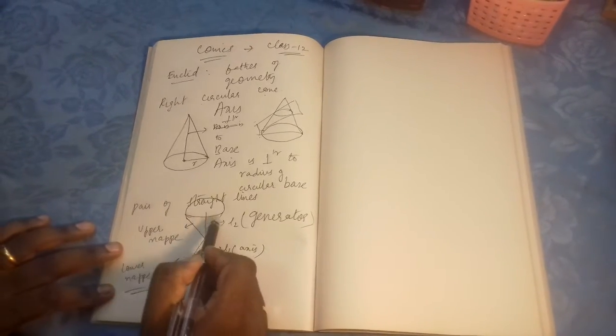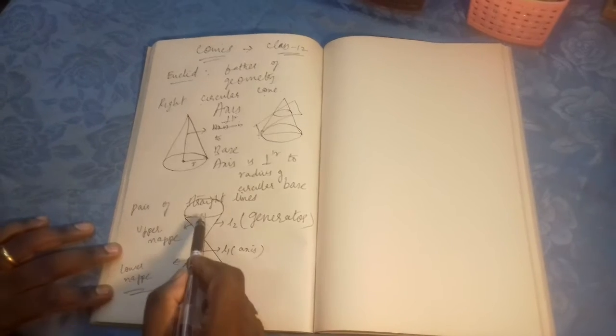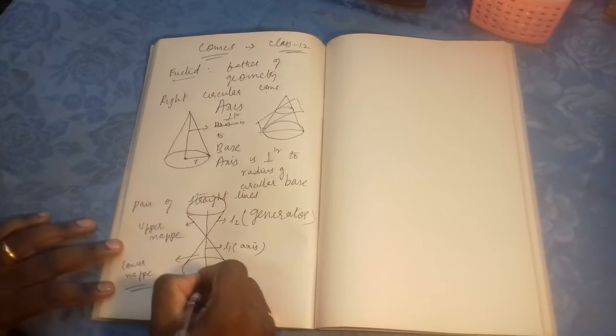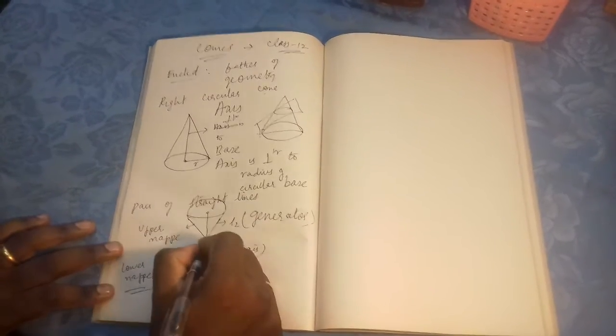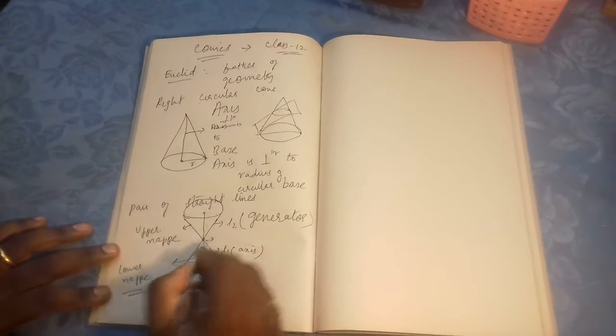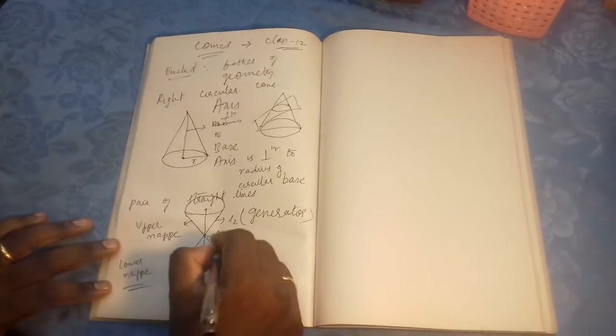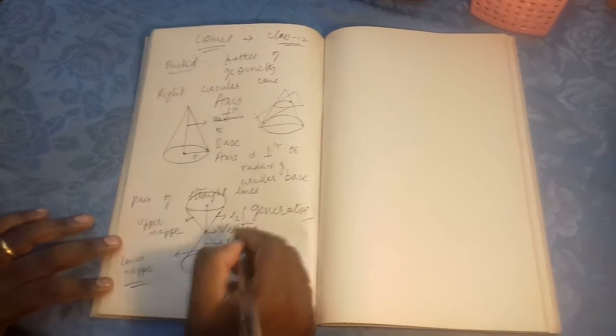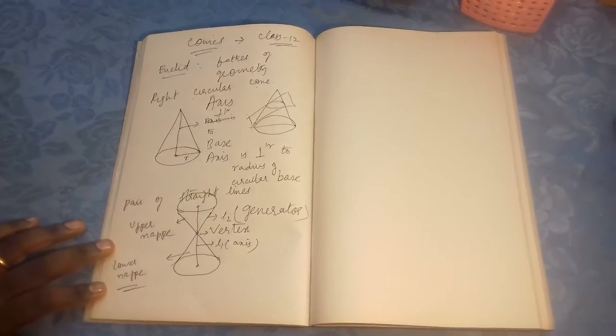L2 is called the generator, L1 is called the axis. The point of intersection of the axis and the generator is called the vertex.